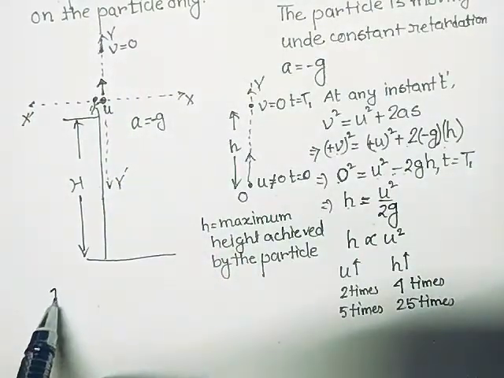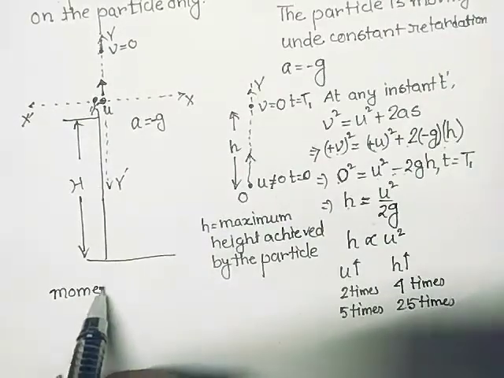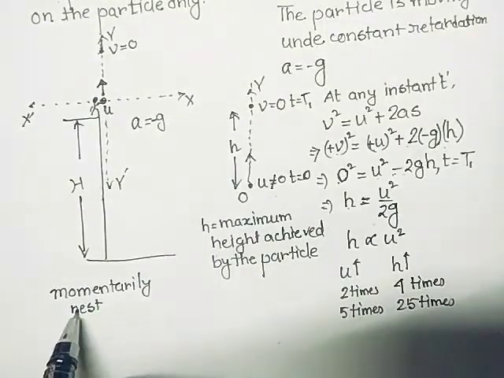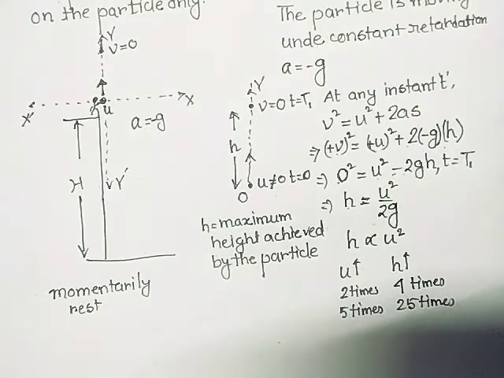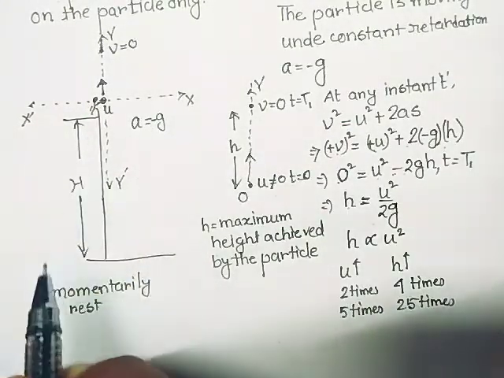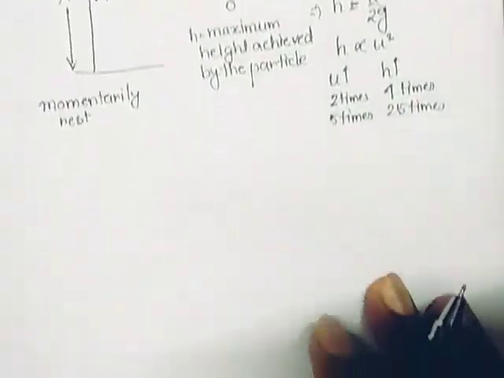So the particle will be momentarily at rest. I want to write down this word. This word is very important. Momentarily rest. For a fraction of a second or a fraction of a nanosecond, the velocity of the particle is 0. The particle becomes at rest. After that instant, it is acted on by this minus g.